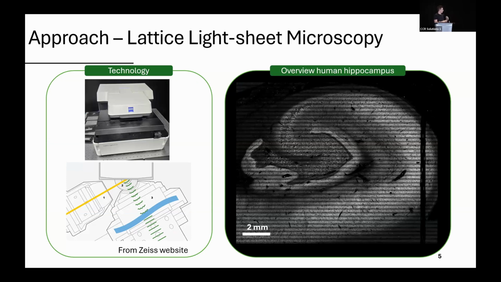I'm going to come back to it on the next slide. What I want you to focus on is the scale of the tissue. We are looking at centimeter-scale tissue, and not that I'm analyzing all of this tissue, but I'm still acquiring millimeter-scale tissue that I want to quantify and analyze.